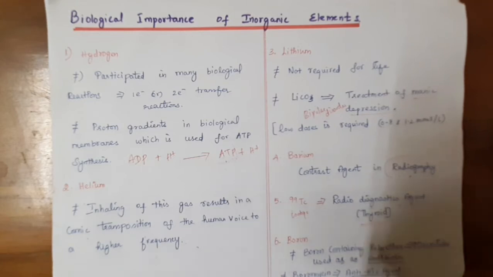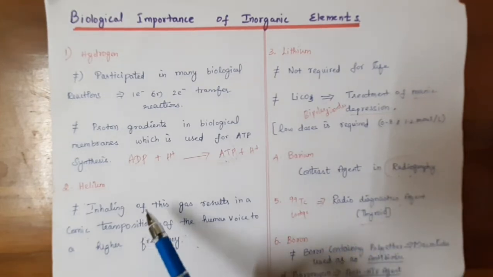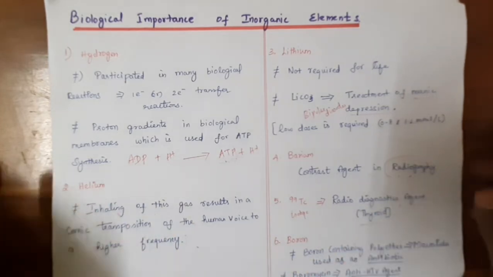As soon as it is inhaled, the voice gets fluctuated inside the windpipe and gives a higher frequency. So this gas was mainly used in cartoon programs, movies, Walt Disney programs and so on. And next one, lithium.